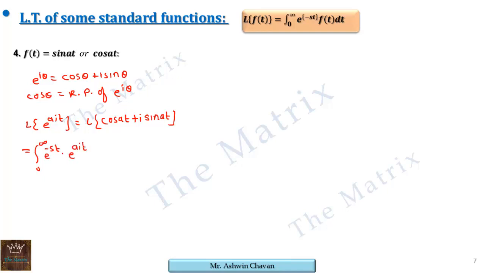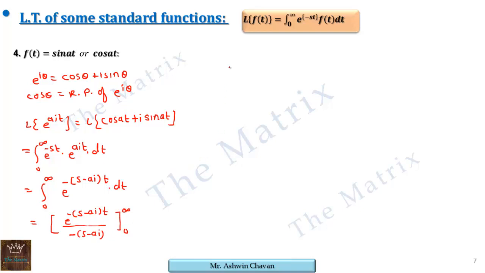then the function e raised to ait, dt. Again there are two exponential terms in a product, so their powers will be added; let's collect all the constants together, that is minus of s minus ai into t, dt. It's easy to integrate now. It is e raised to minus of s minus ai t upon the derivative of the power, that is minus of s minus ai, in the limits 0 and infinity.